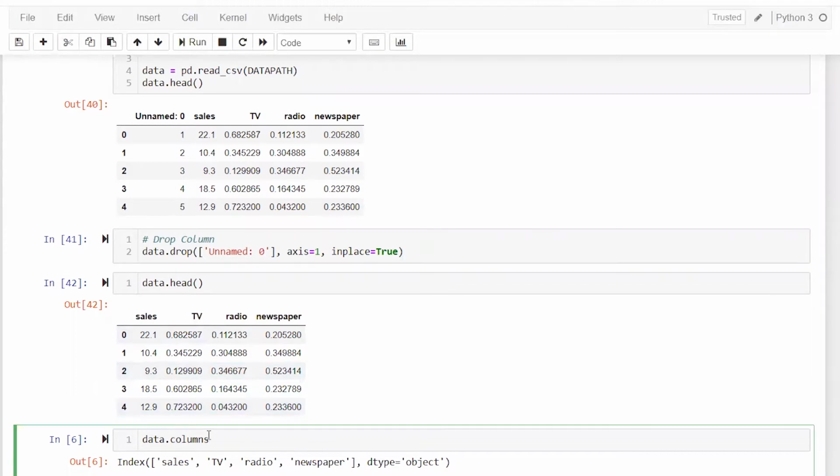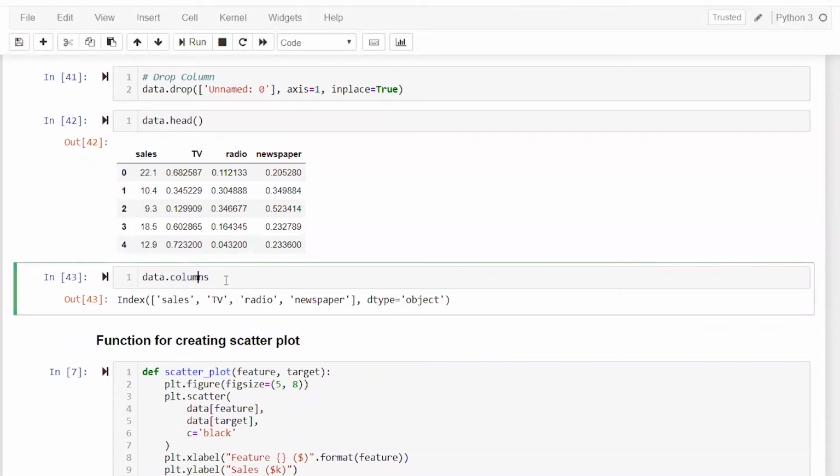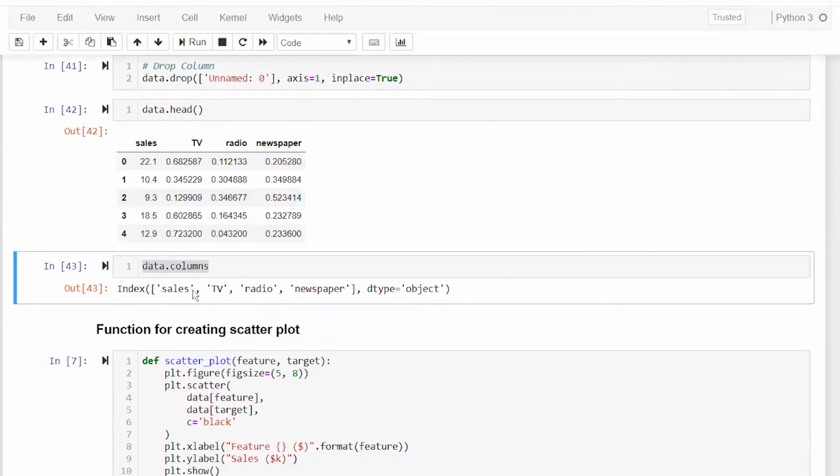All right, so this is just a quick check of what all column names are there, and whether I have any spaces or not. It's a good practice to do data dot columns, so that you see you don't have any spaces when you are giving column names. Sometimes you don't see a space, but based on these codes, if there is a space present, an error will be thrown. If you have a space, then you have to remove it. That's why it's a good practice to write data dot columns, right?